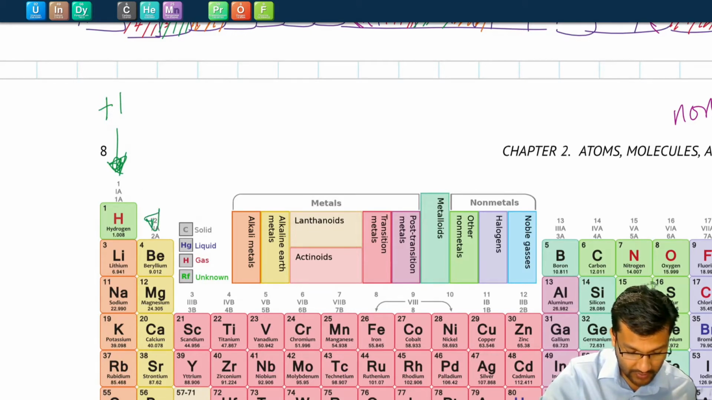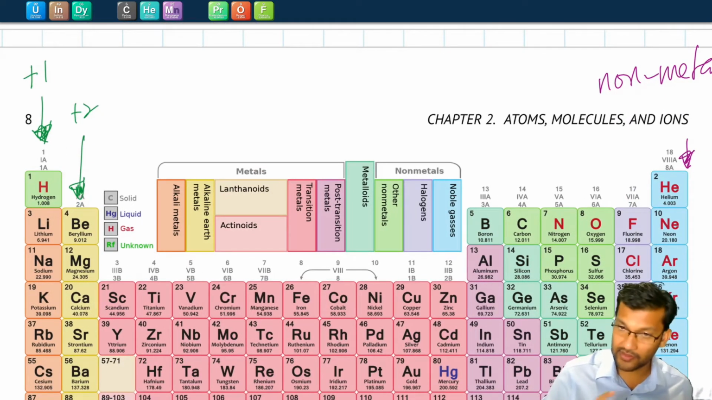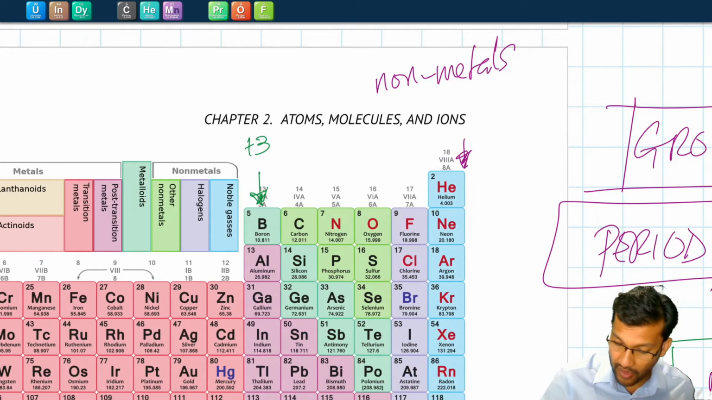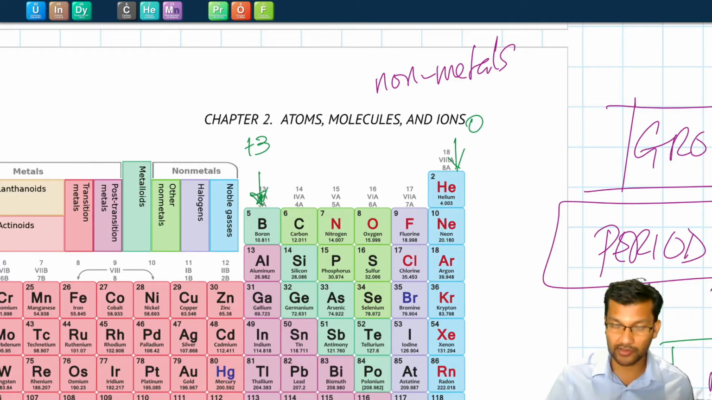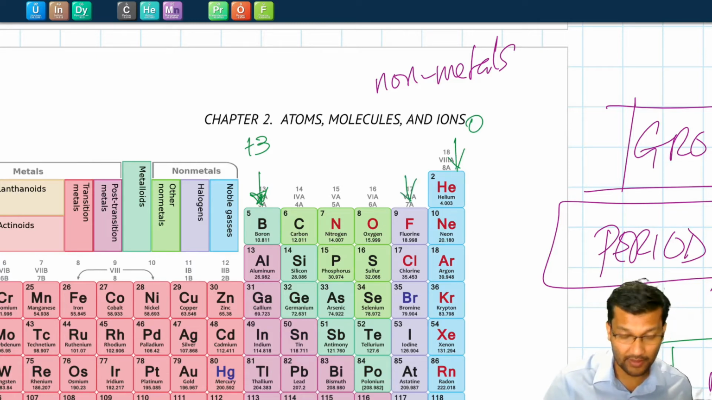The second column or second group forms ions of +2. We're going to skip over the transition metals because those are a little bit more complex. The third column forms ions of charge +3. Now, working from the other end, halogens don't form ions at all. They always have 0 charge. Noble gases always have 0 charge.